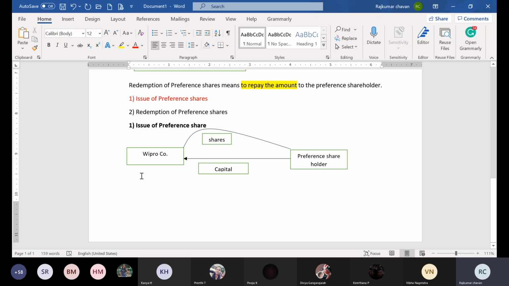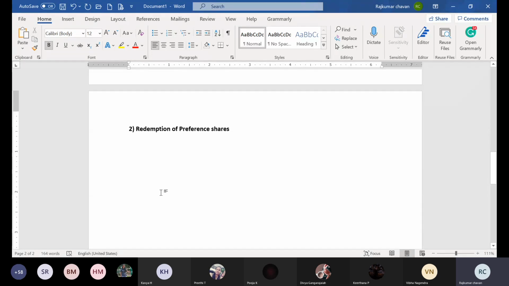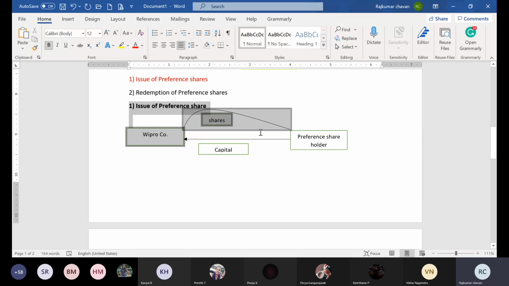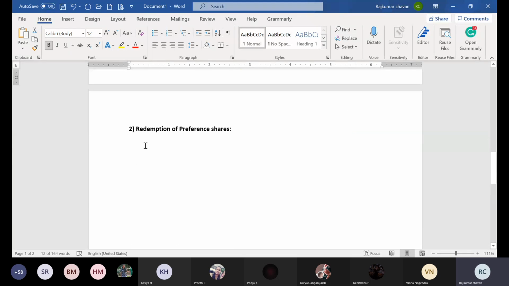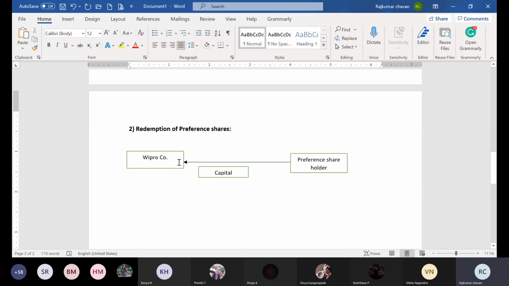Now the second one, what happens in redemption of preference share? So let us discuss the second situation. In redemption, what will happen? Let us see redemption of preference share with the same example. Just concentrate, everyone. This is the same company. One is Wipro company and one is the preference shareholder.